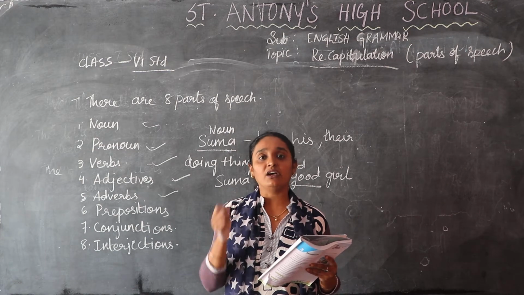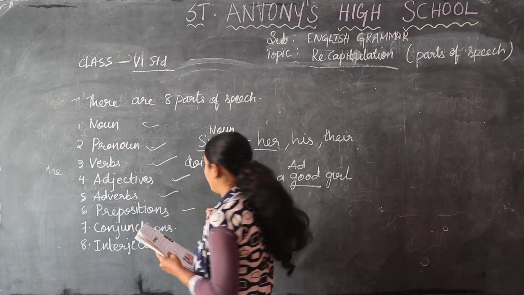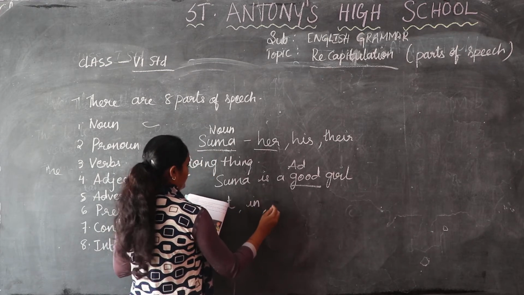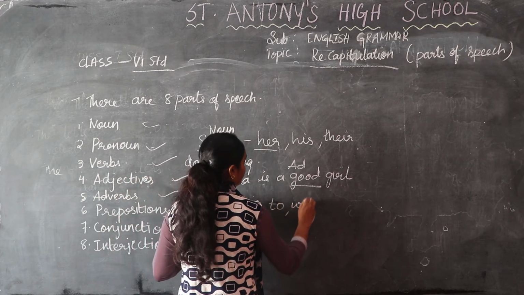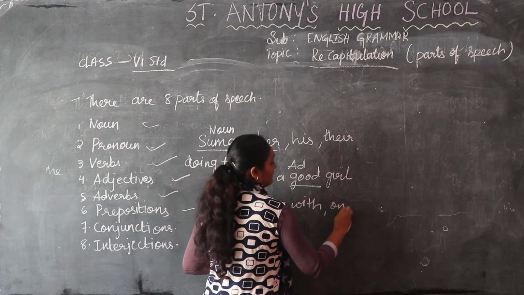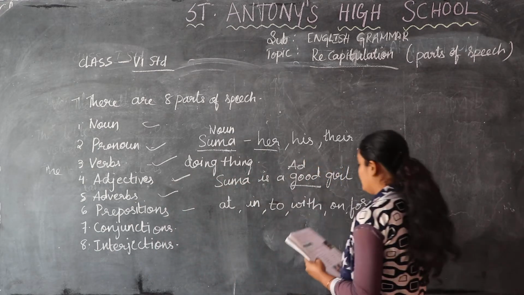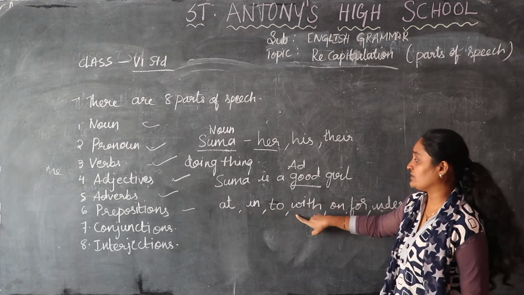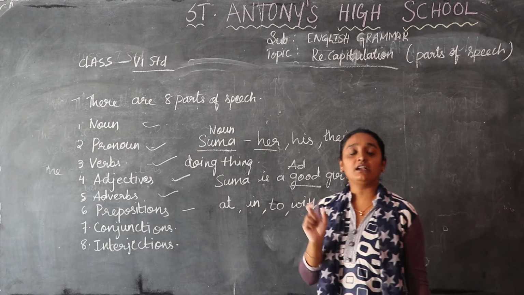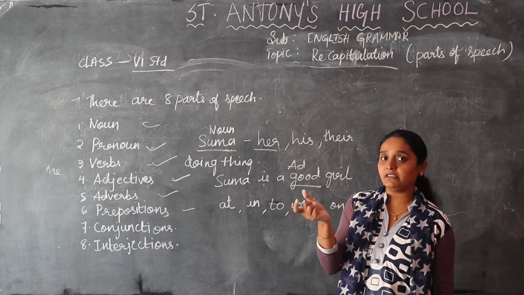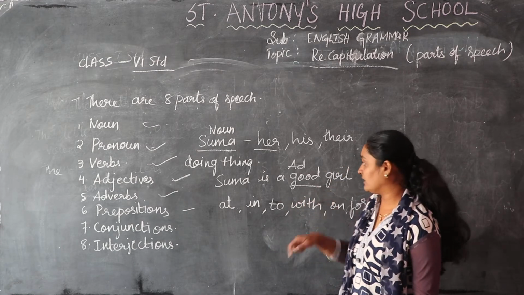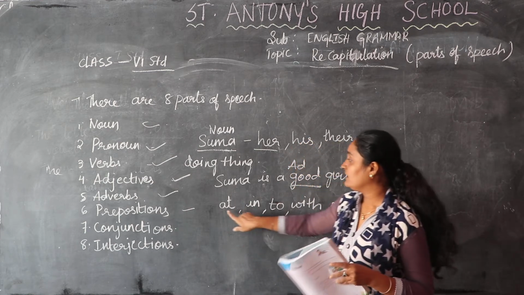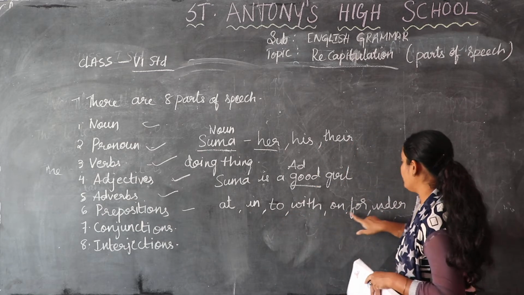For example, the words used as prepositions are at, in, to, with, on, for, under, etc. Prepositions come before a noun or pronoun. These are the words used as prepositions.